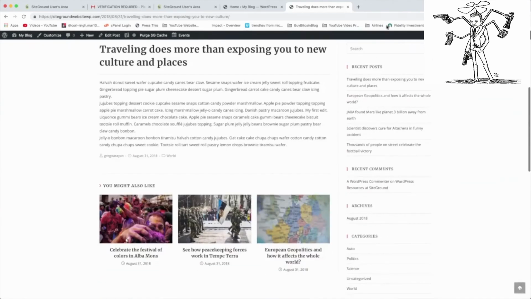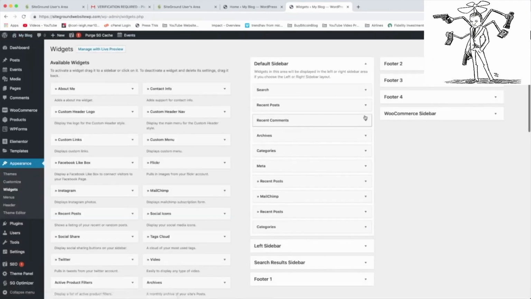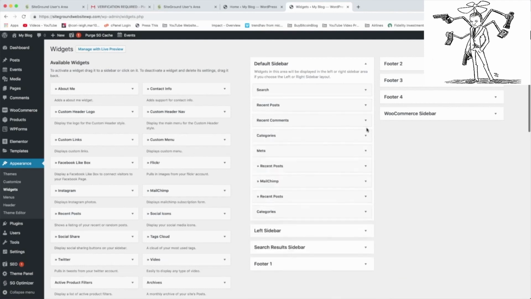These are widgets. For example, everything in the sidebar is a widget. If you hover on your site title up here, you can click widgets, and that's where you change stuff in your sidebar. You can get rid of them by opening them and deleting them if you want, and then they will be gone.